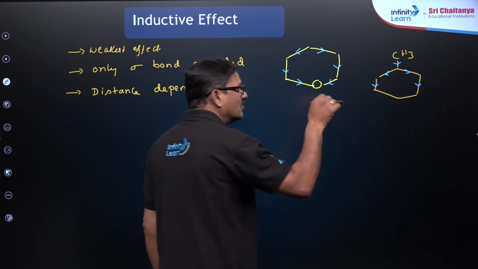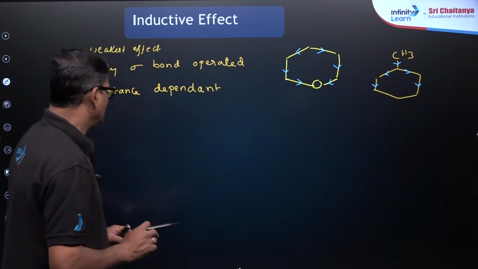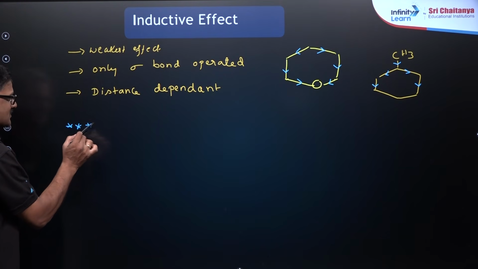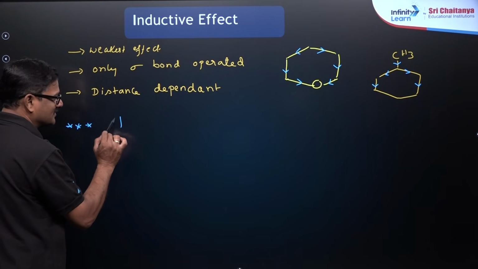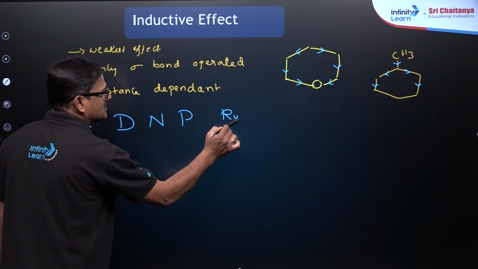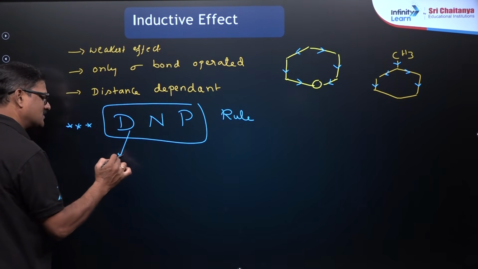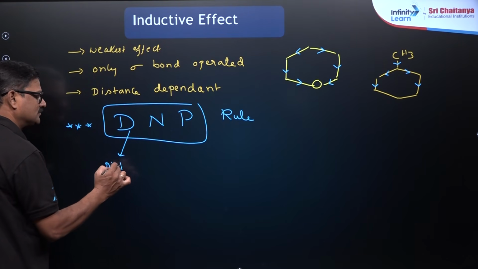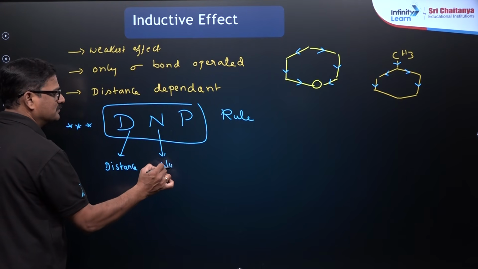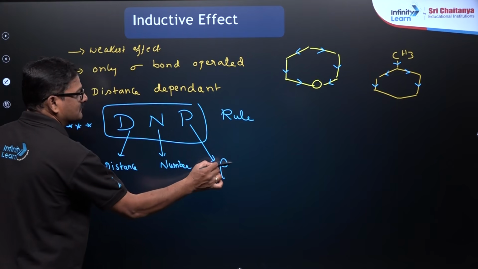So this is how the inductive effect has to be visualized. And one more important thing, a super golden rule I want to give you as far as the inductive effect is concerned: whenever inductive effect is there, use the DNP rule. What is this DNP rule? D stands for distance, N stands for number, P stands for power.